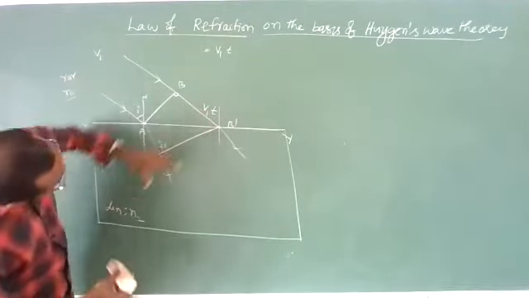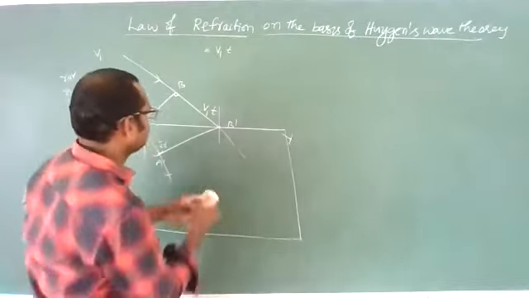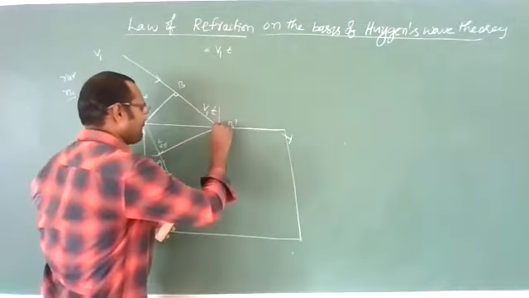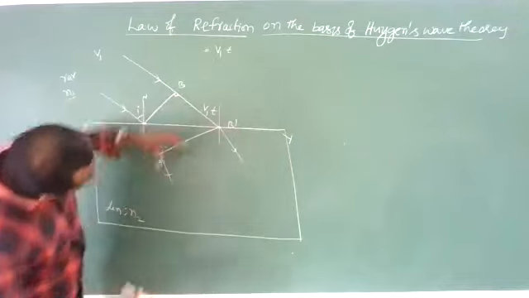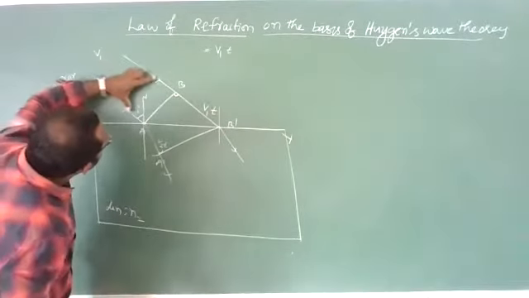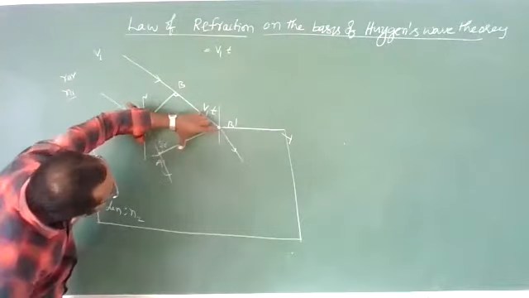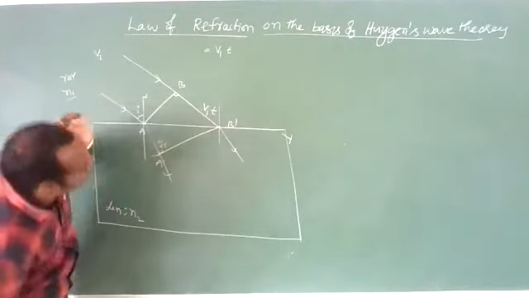These two rays should be parallel. So these are the incident rays for this incident wavefront, and these are the refracted rays for this refracted wavefront.